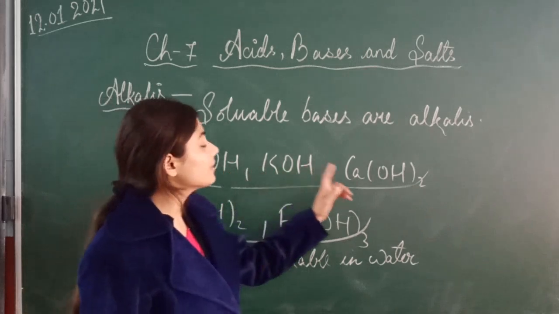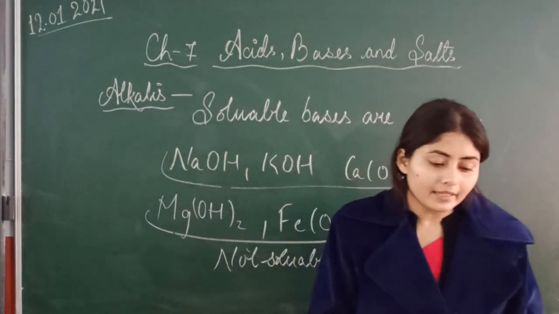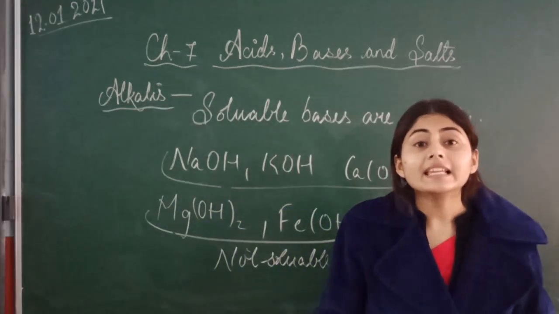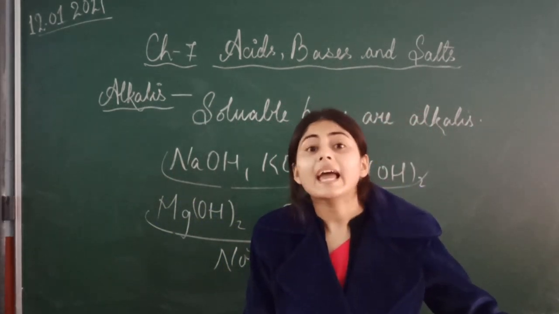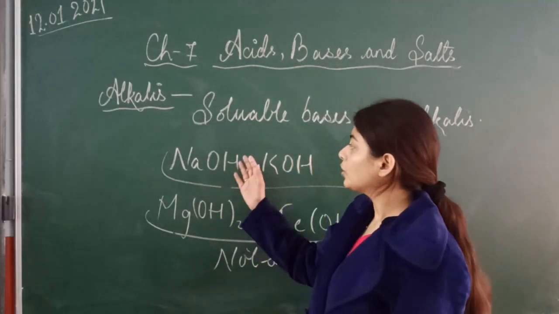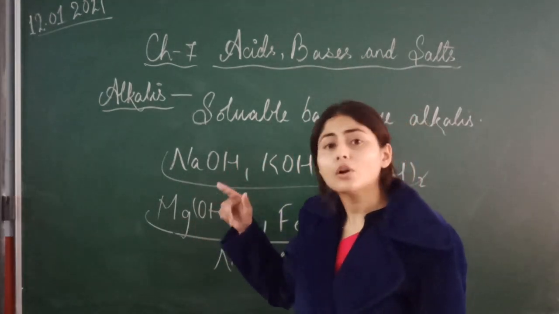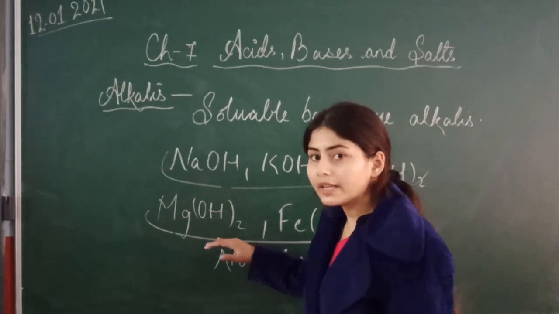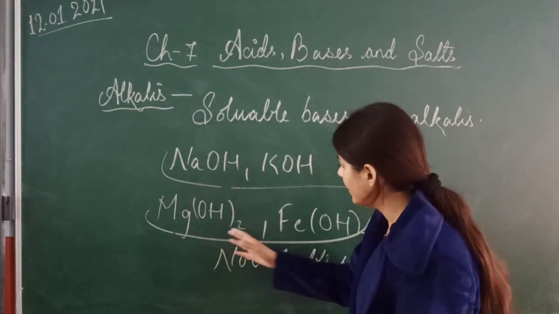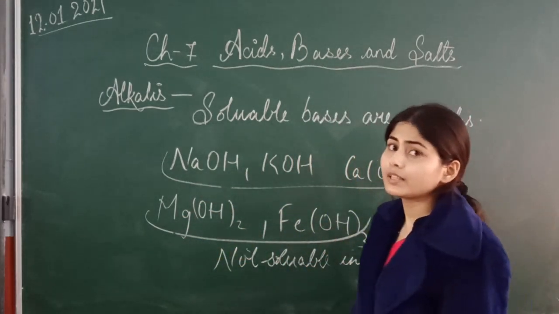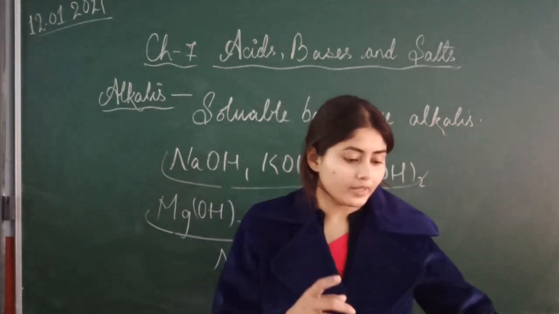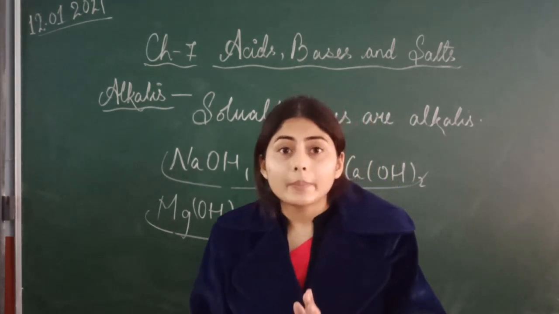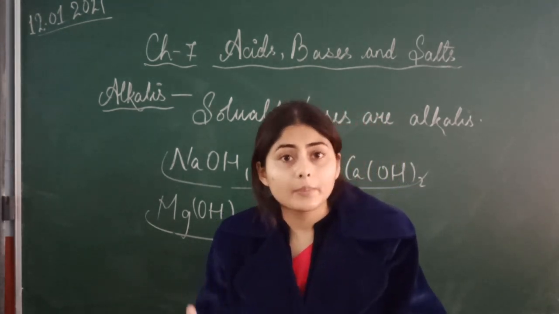But these other bases are soluble in water, and that's why they are called alkalis. So those bases which are soluble are called alkalis. Those bases which are not soluble are not called alkalis, because they are not soluble in water. Got it? So listen to one thing: all alkalis are bases.